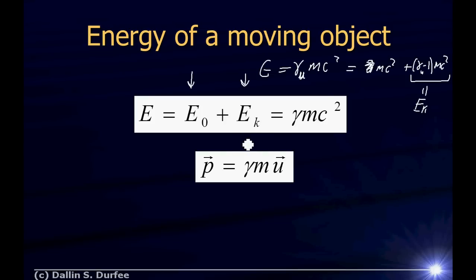This is very similar. Remember, we have a new version of momentum. We found last time the momentum is gamma sub u mu. The total energy is gamma mc squared. There you go. So if I ask you to find the total energy of an object, gamma mc squared. If I ask you to find the kinetic energy, gamma mc squared minus the rest energy, mc squared. If I ask for the rest energy, mc squared.